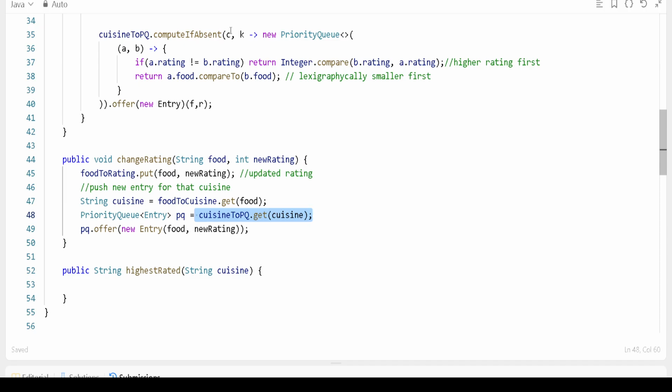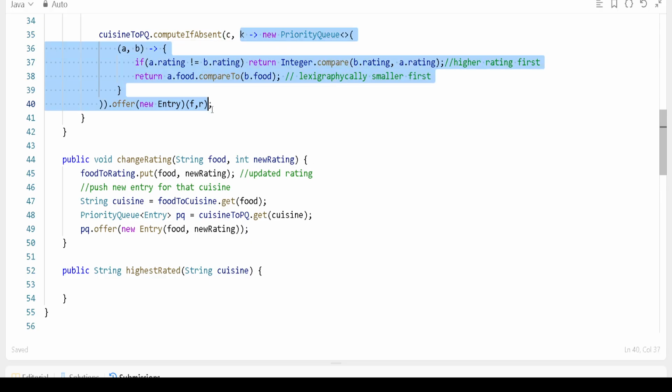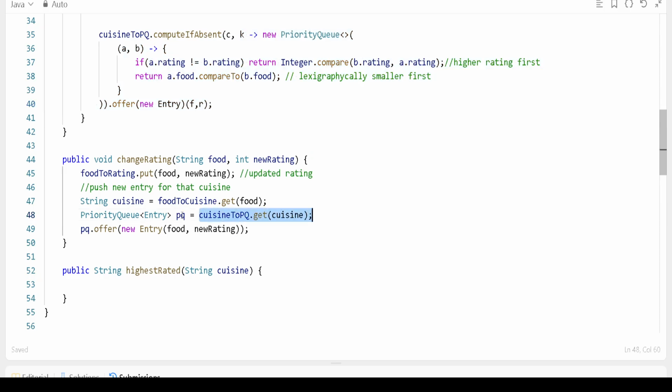Let's suppose here we are passing queue, cuisine, right? And we are adding what? We are adding to a priority queue. This part from here to here is nothing but our priority queue. If you pass the cuisine name, you will get the queue, and this priority queue we are updating again.